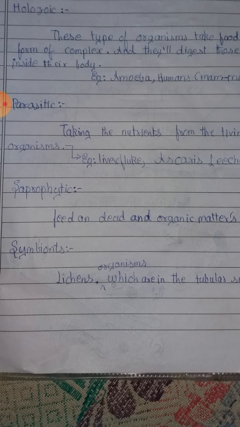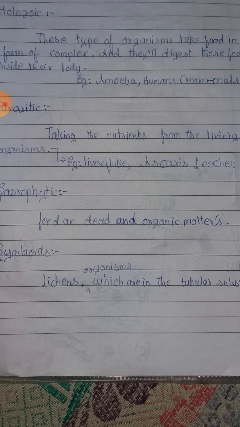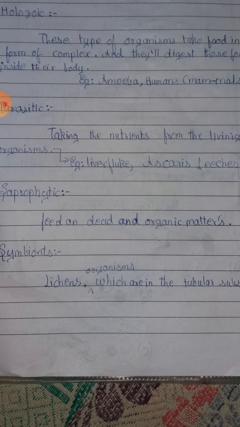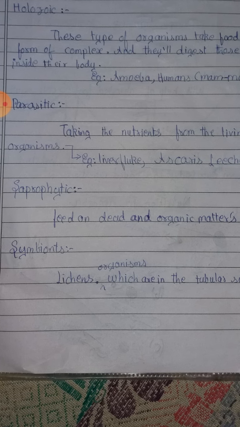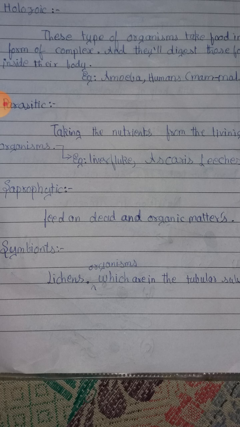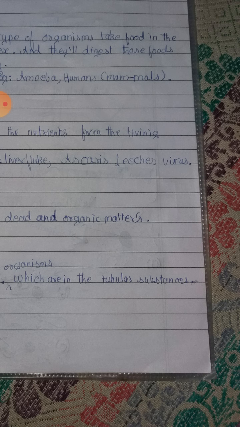And next is saprophytic. Saprophytic, these types of organisms feed on dead and decaying organisms or dead and decaying matter. Symbionts are the organisms, the best example for symbionts is lichens. And the symbionts, these organisms will be in tubular substances.